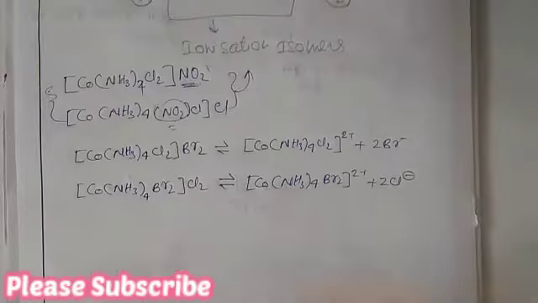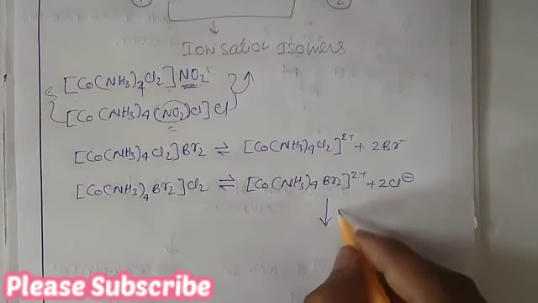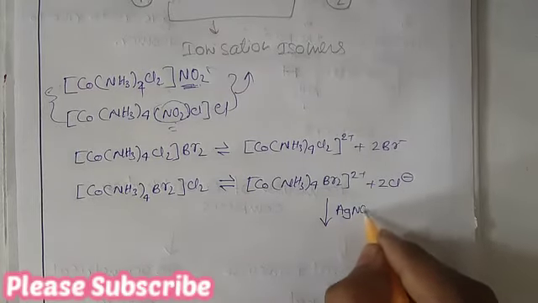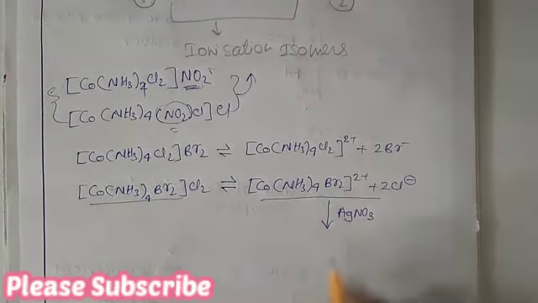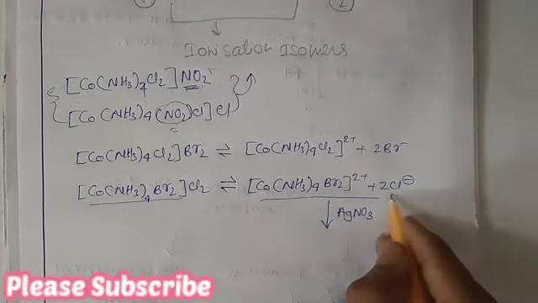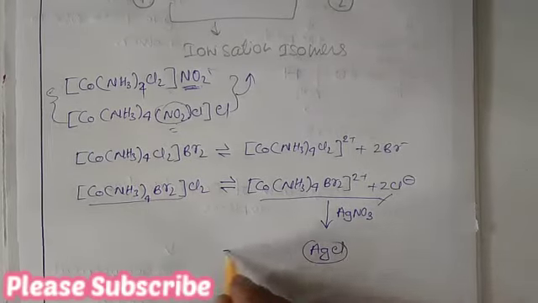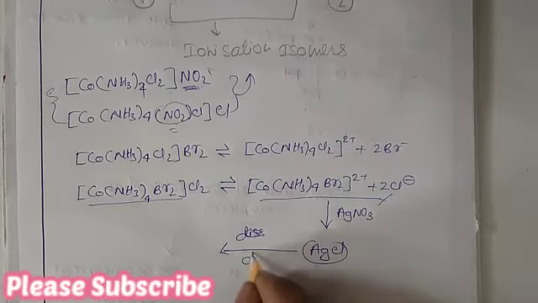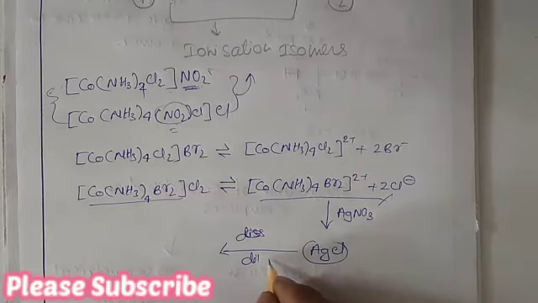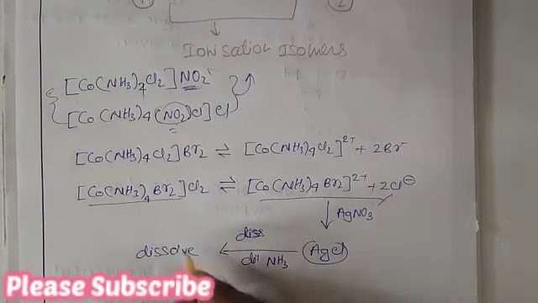Now if we apply AgNO3 to this mixture, a precipitate of AgCl will appear, which will dissolve if we give dilute ammonia.